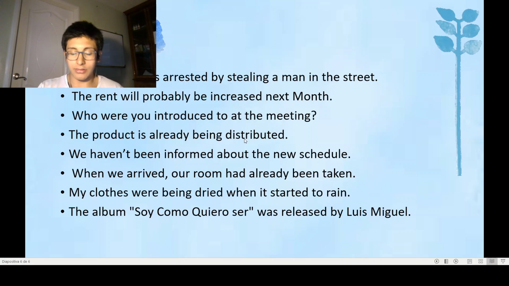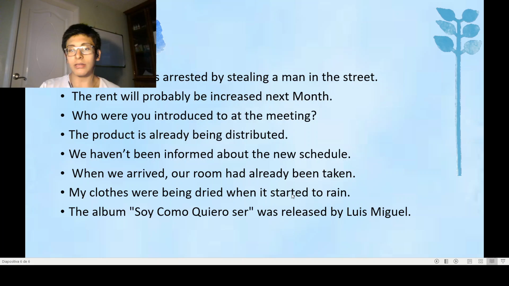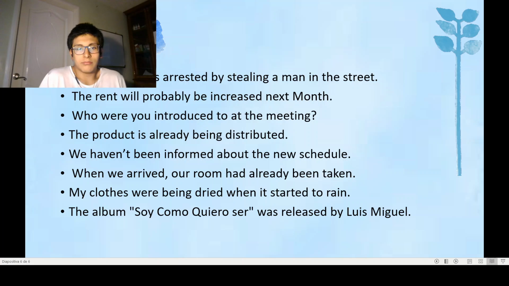And as I said in the example with the steps, the action doer is not mandatory in the sentence, because it has been distributed by whom? It's not important. The important thing is that the product is being distributed.